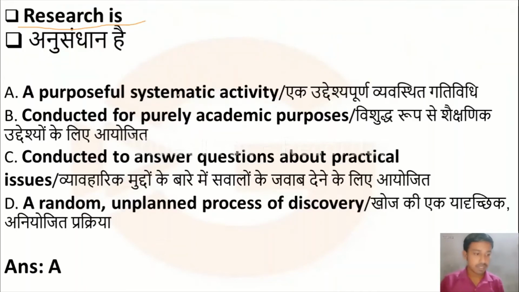So option A, a purposeful systematic activity, is the right answer, because research is a purposeful activity, and it is also in a systematic manner. Option A is the correct answer. Let us move to the second question.